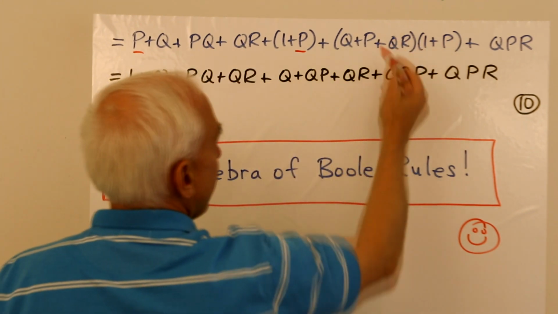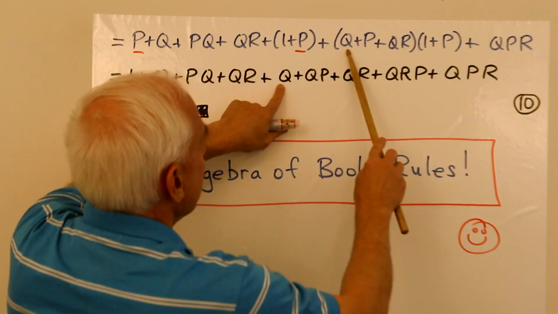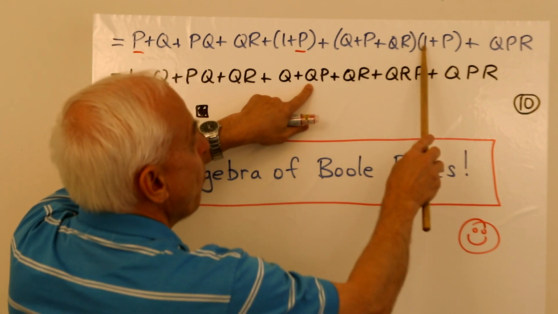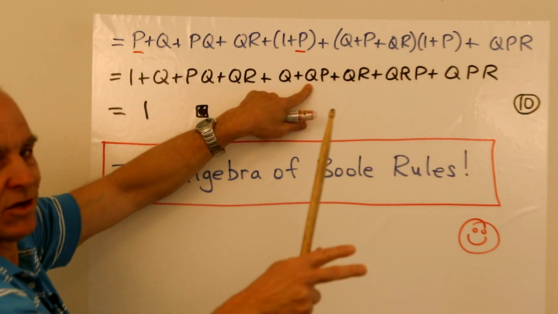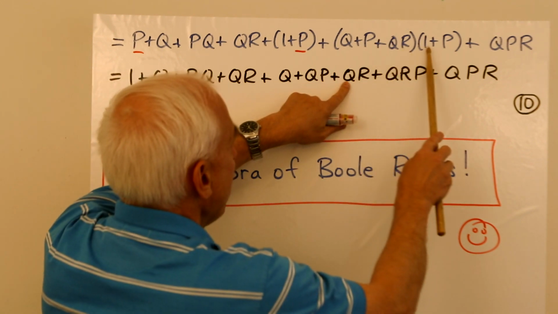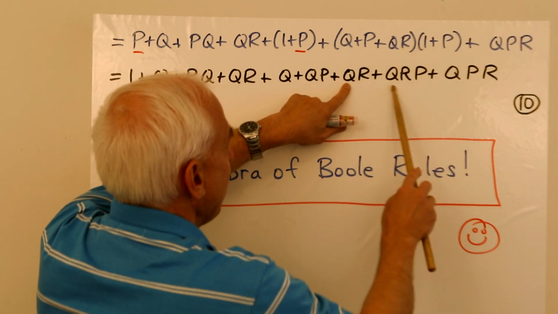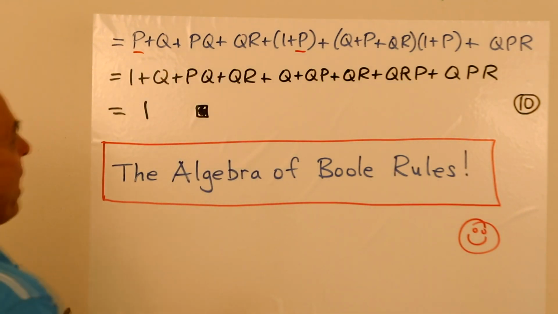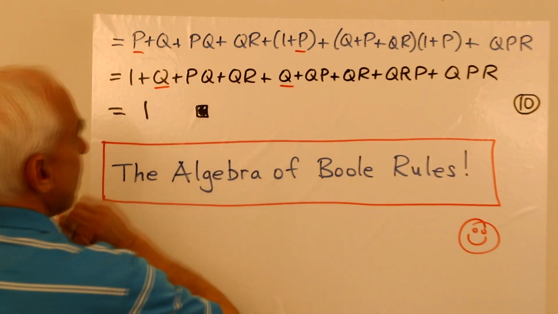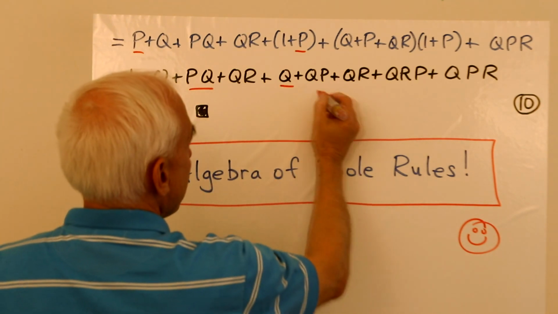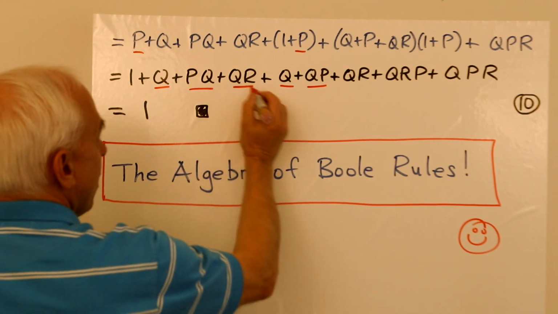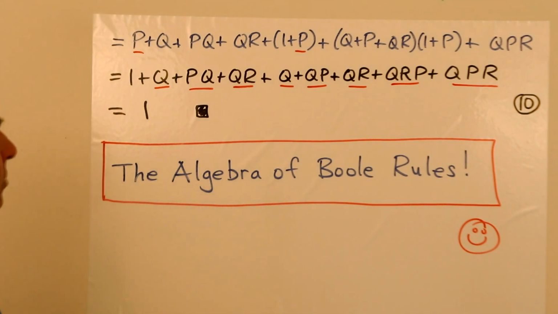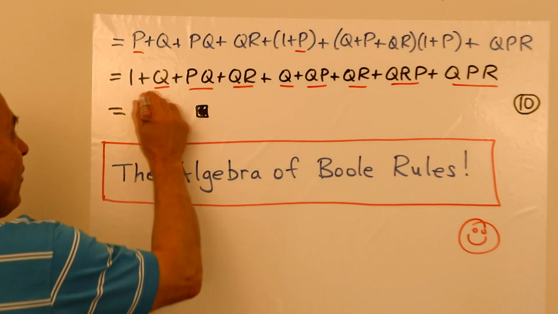And what do we get when we expand this out? Q plus QP, and then this P times 1, P times P, that's 0. And we'll also have QR times 1 plus QR times P, with another QPR at the back. And now what happens? This Q and this Q cancel. This PQ cancels with that QP. This QR cancels with that QR. And this QRP cancels with that QPR. And the total effect is 1.